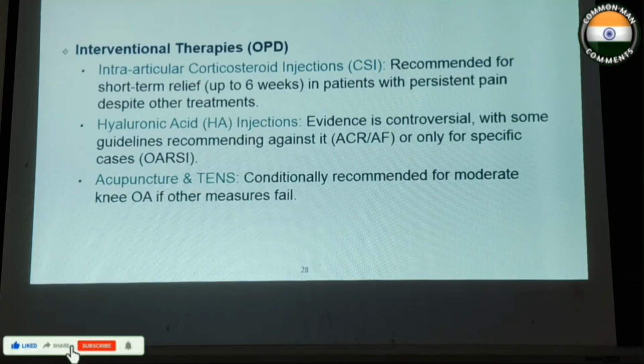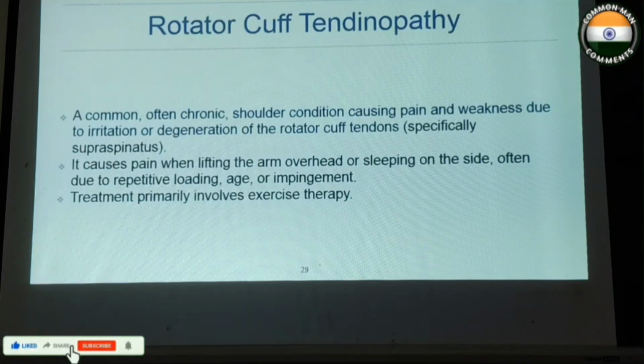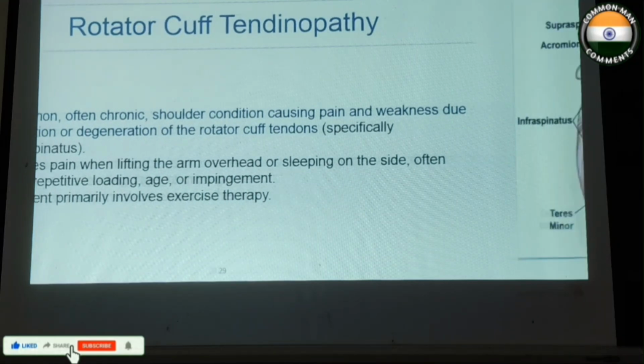So hyaluronic acid injections: evidence is controversial, with some guidelines recommending against it except for specific cases. Now, rotator cuff tendinopathy is a common, often chronic shoulder condition causing pain and weakness due to irritation or degeneration of the rotator cuff tendons. It causes pain when lifting the arm overhead or sleeping on the side, often due to repetitive loading, age, or impingement. Treatment primarily involves exercise therapy.